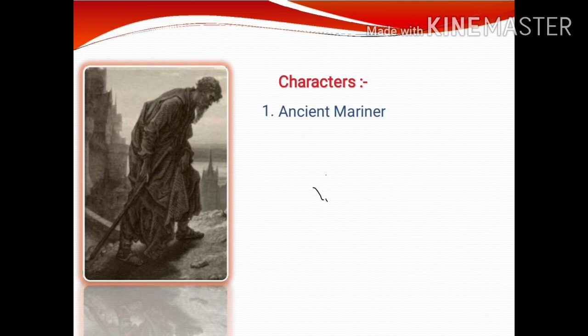And this is the very important role of the ancient mariner. He is the main protagonist in this poem. The second major character is the wedding guest. These are the three people. Wedding guest, how many people are there?